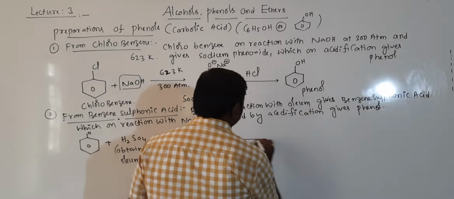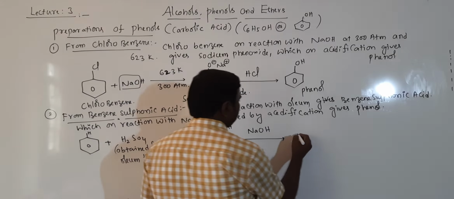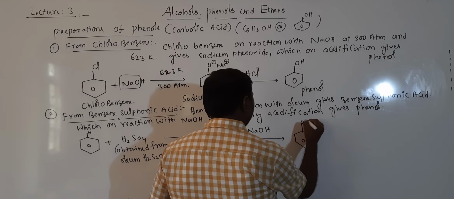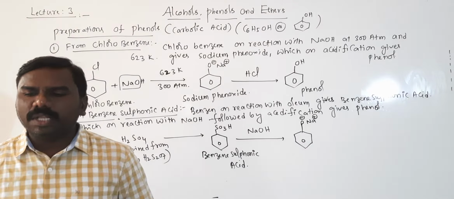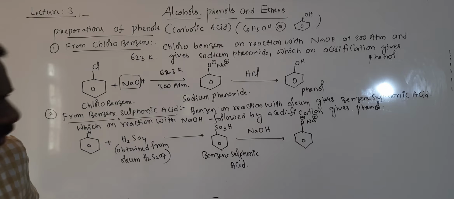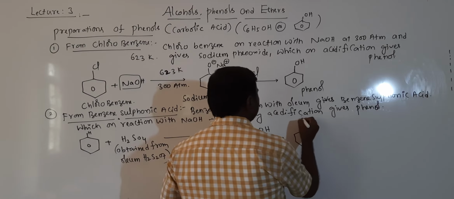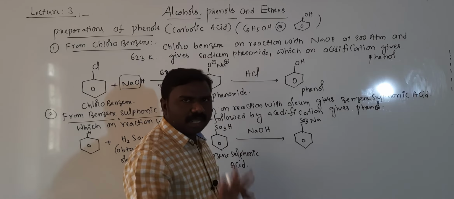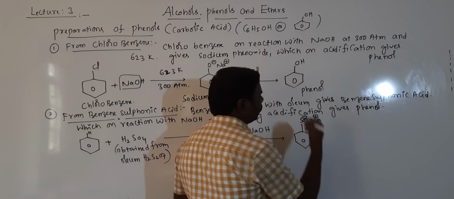Then this on treatment with NaOH gives SO3Na, SO3 minus Na plus, formed in the beginning, with H eliminated as H2O.